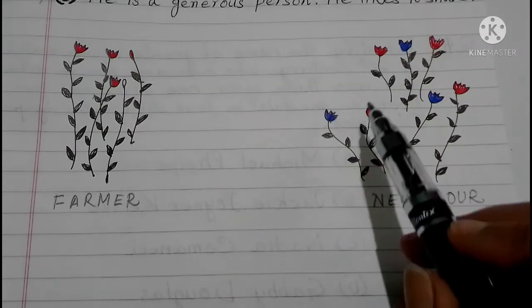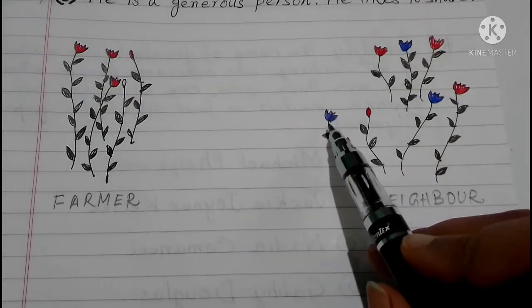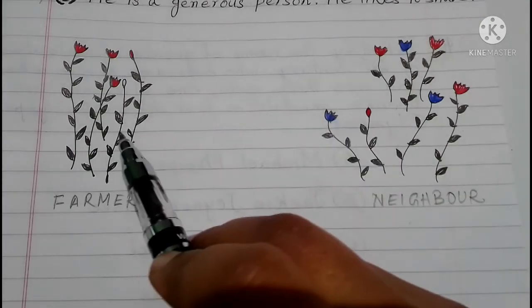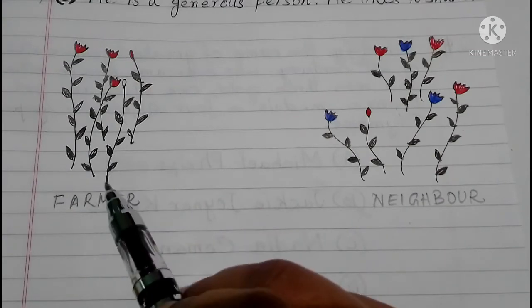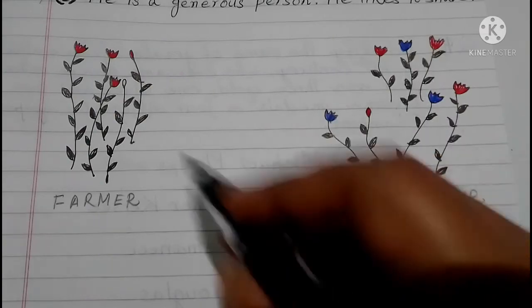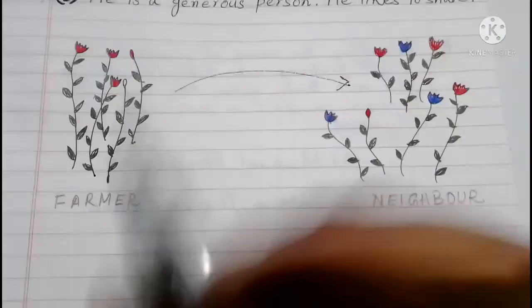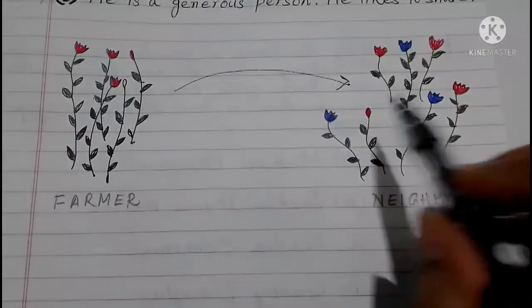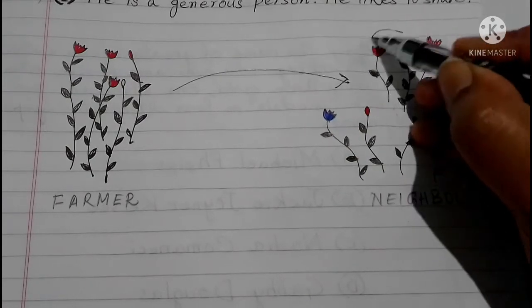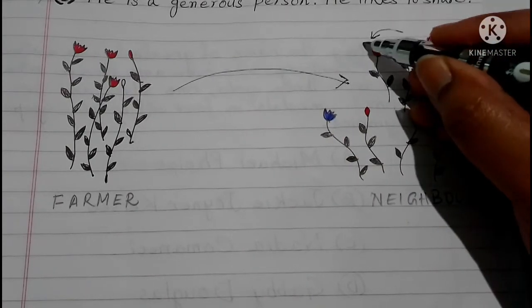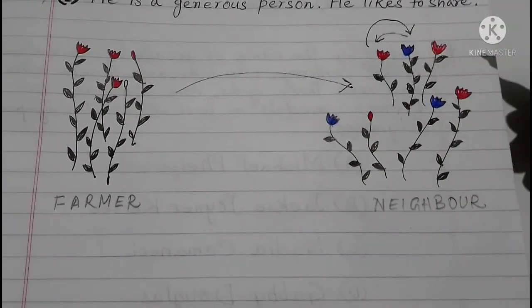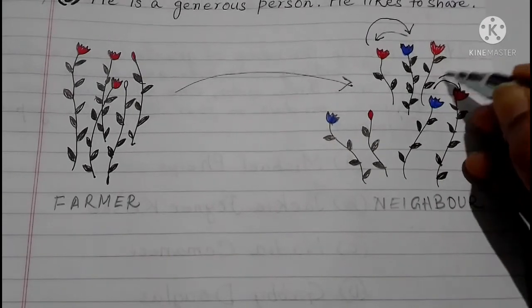Now the neighbor is planting his own seeds with blue flowers, the crops coming out in blue flowers, and the seeds given by this award winning farmer give red flowers. Chances are that this farmer has already given seeds to this neighbor. So chances are the blue flower gets pollinated with red, and vice versa, the red one giving anther to the blue one. Here also it is possible, vice versa.